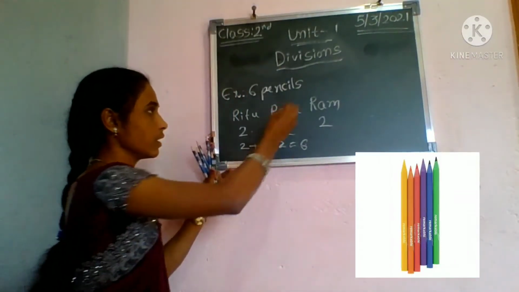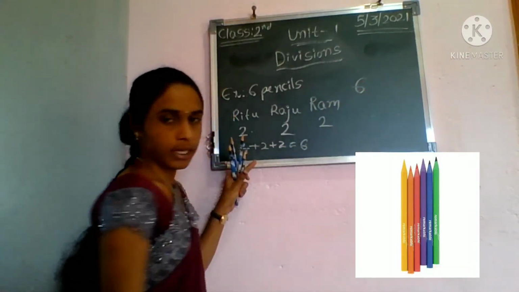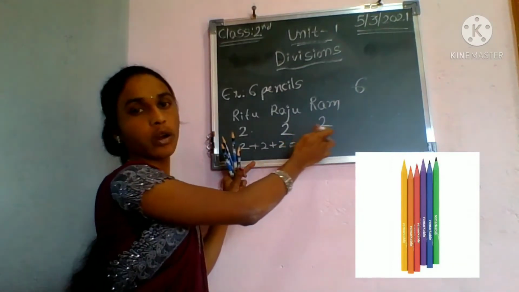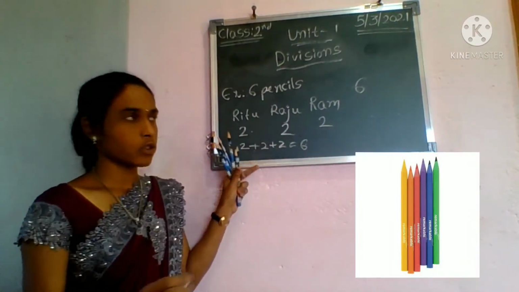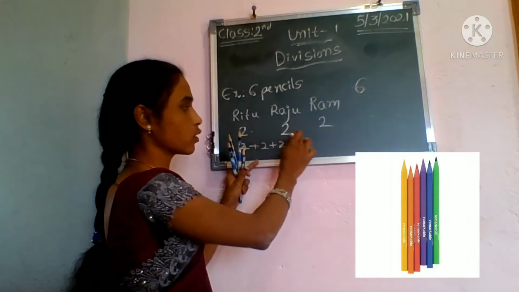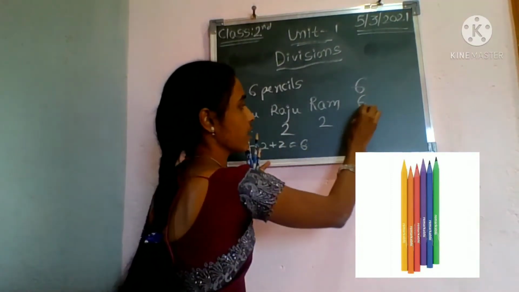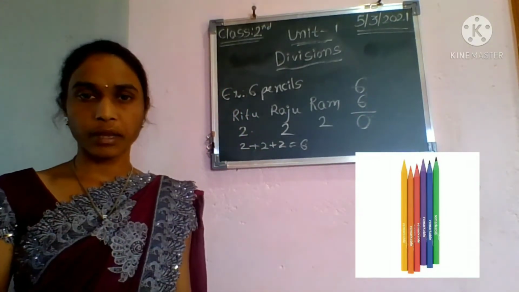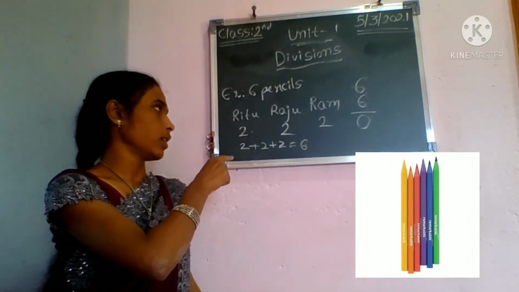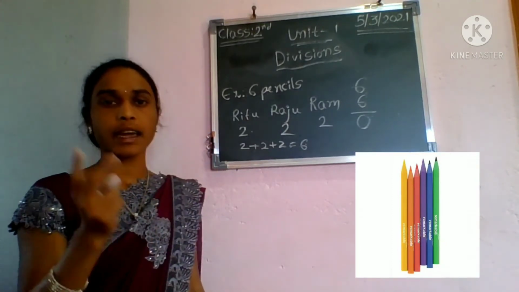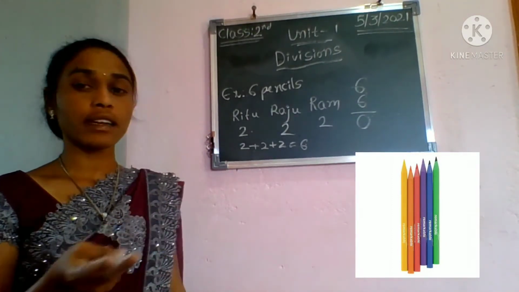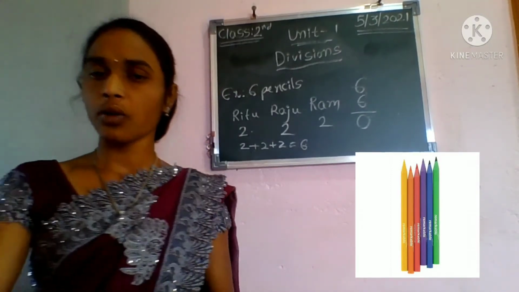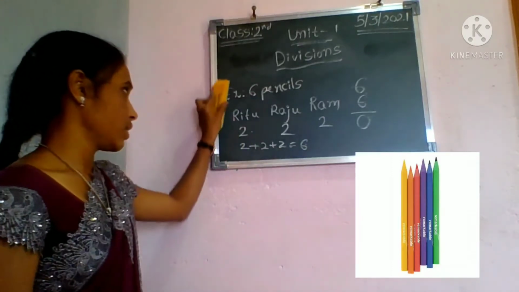See how to do that? I have 6 pencils. Then I have given 2 pencils to Ritu, 2 pencils to Raju and 2 pencils to Ram. So the addition of these three, 2 plus 2 plus 2, that is how much? 6. 6 minus 6, that is equal to 0. So I don't have any pencils, but each one, it means Ritu has 2 pencils and Ram has 2 pencils and Raju also has 2 pencils. Okay, then see here how to write this in division.